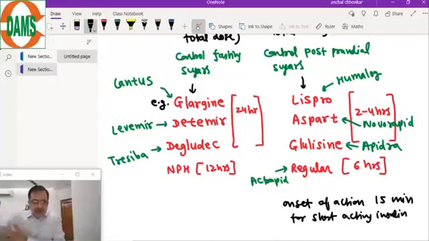If the sugar value is 400, we start with 40 units. If the average sugar is 200, we start with 20 units. That is a rough estimate to start with the dose.